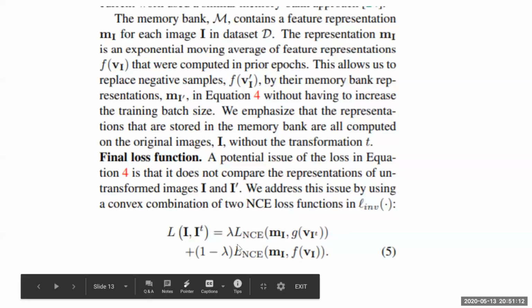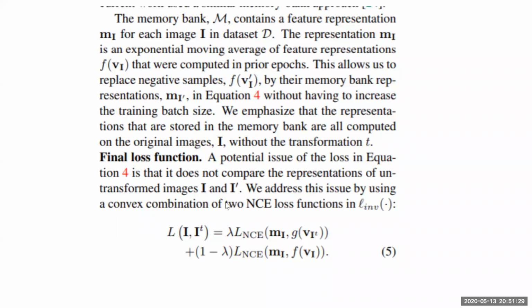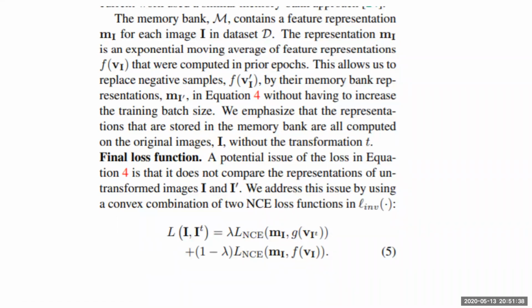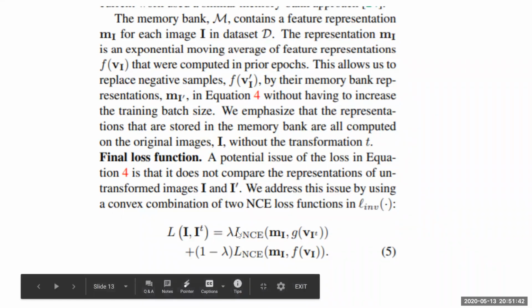So we also add another loss term because you also want MI to converge to F of VI, and not only have MI converge to G of VI transform. So you add a weight factor called lambda. The paper also talks about how the loss varies with lambda and how you must select lambda. I'm not going to discuss that, but you should certainly look up the last section of the paper, which discusses how you can set the value of lambda.